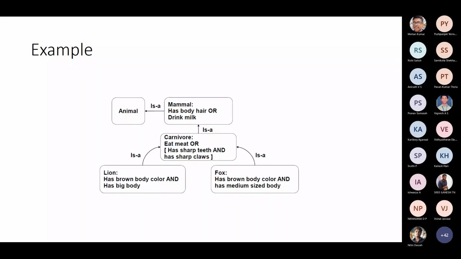So here is one more ontology for the animal kingdom. Mammal has body hair and drinks milk. Mammal is an animal, carnivore is an animal, lion is a carnivore, fox is a carnivore. Has sharp teeth, and so these are your attributes and their values. Has brown body color and has a medium-sized body. So this is how the ontology looks.